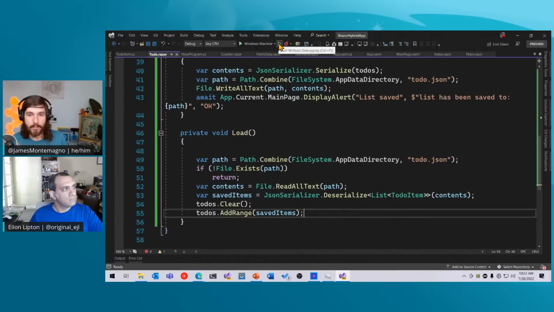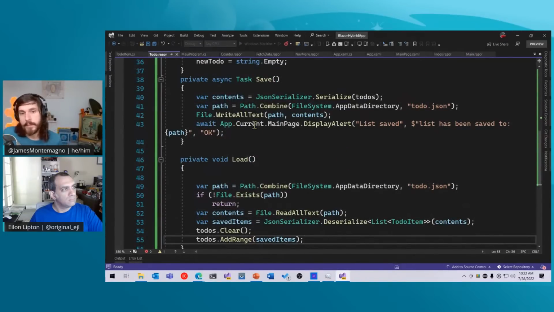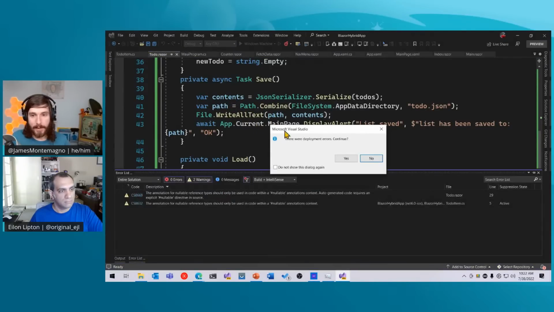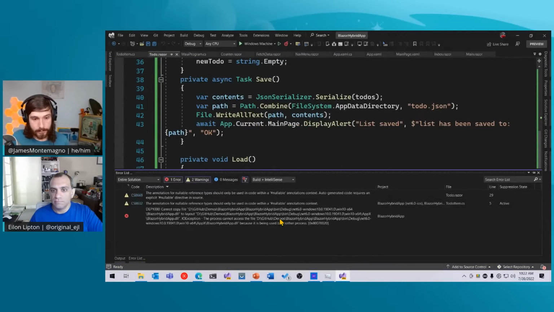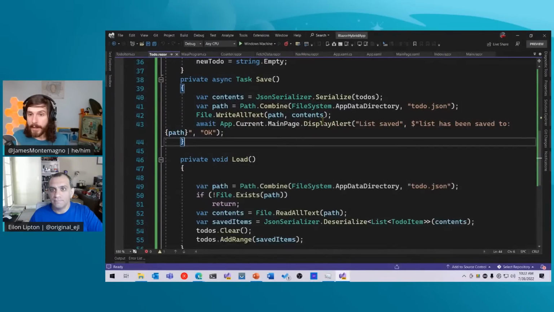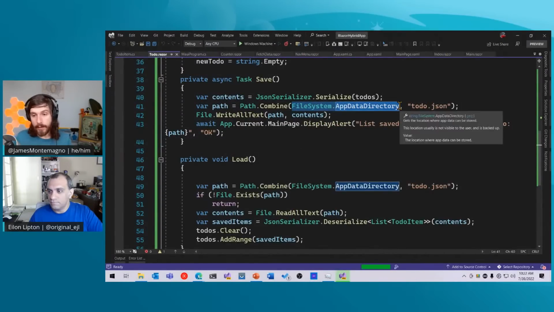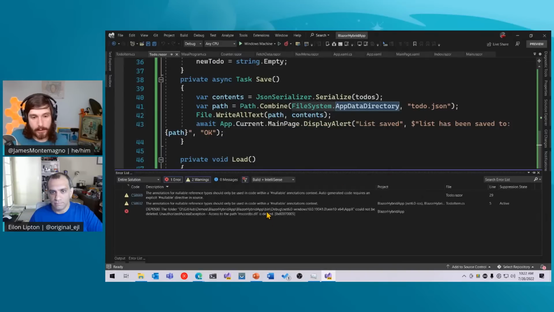Let's just go ahead and run this now. So it's actually kind of cool. This is just normal C# .NET stuff that maybe I've written for a long time. Ooh, I'm running the application. So let's stop the application. But I'm accessing the native file directory over here. It's mad at me. Let's try it again.